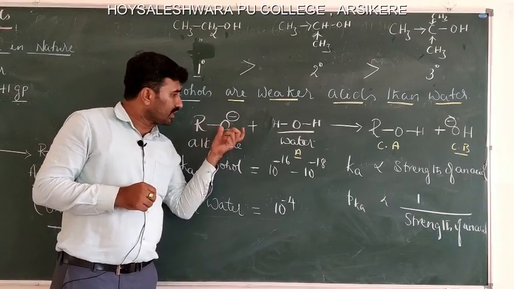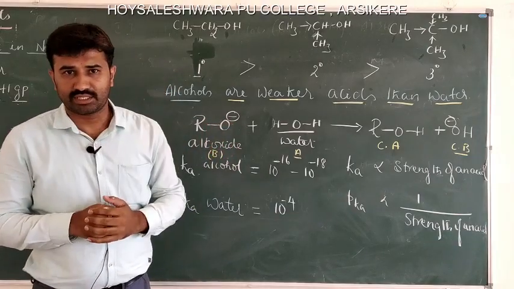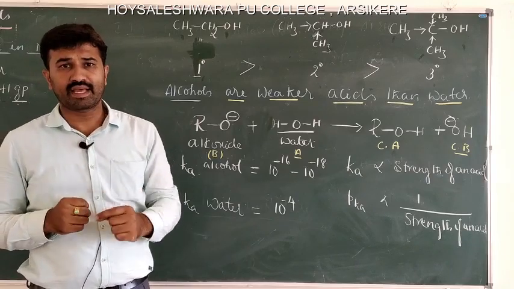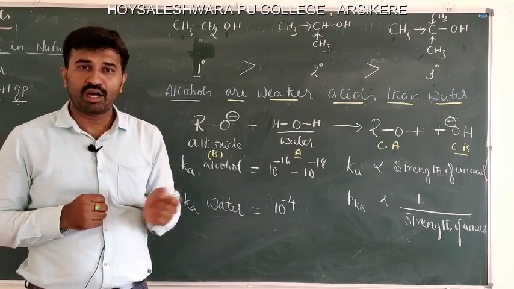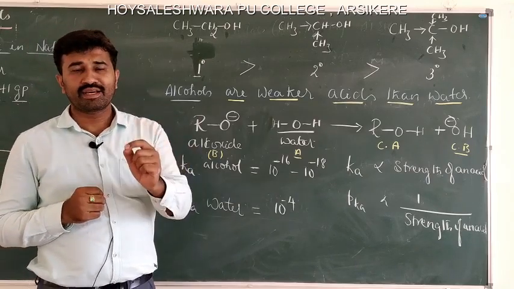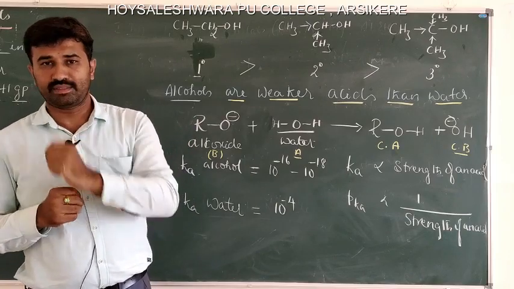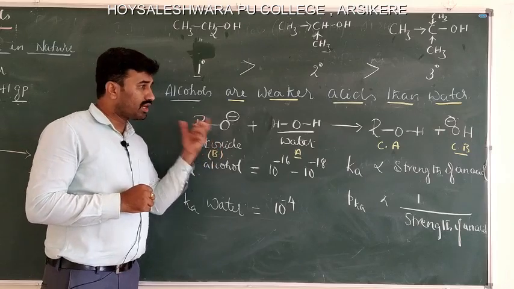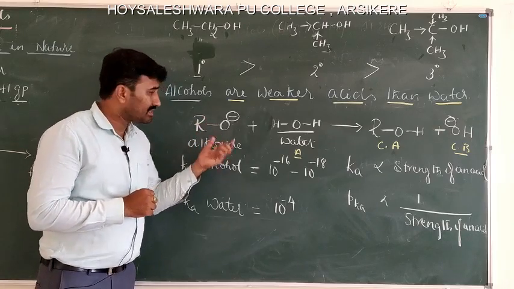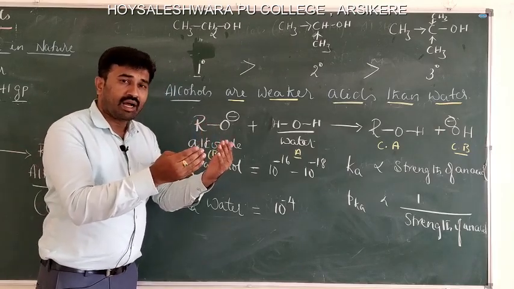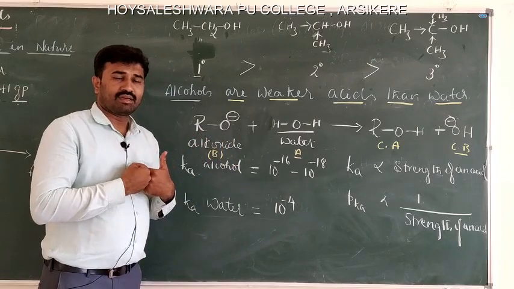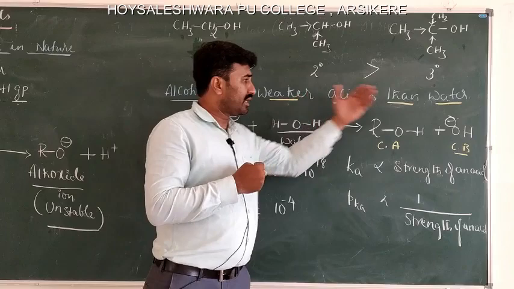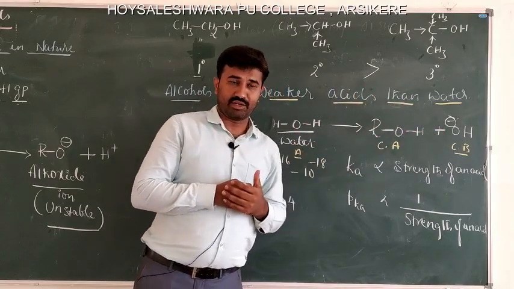So, from this reaction we can conclude that water is a stronger acid than alcohol, or alcohols are weaker acids than water. The second point is that alkoxide is a strong base because it gains the proton, or abstracts a proton, more easily compared to the hydroxide ion.